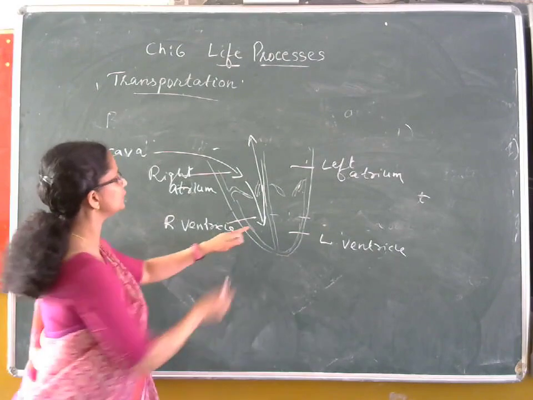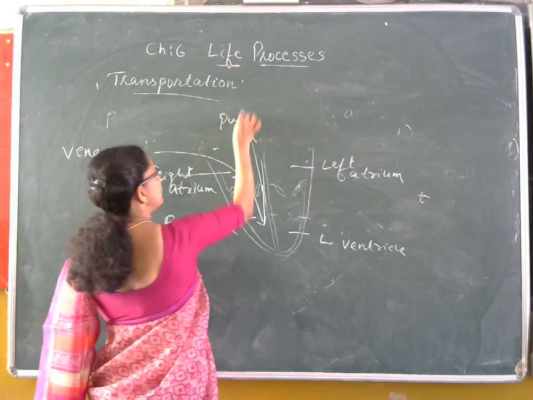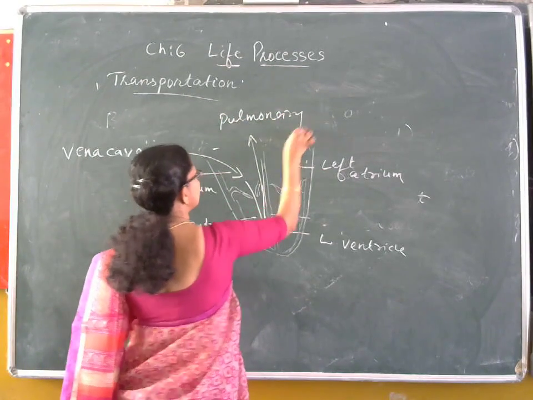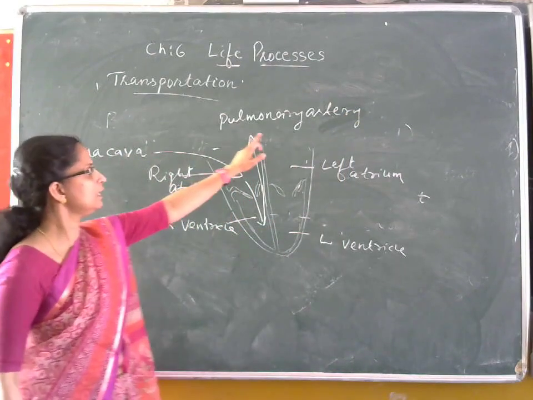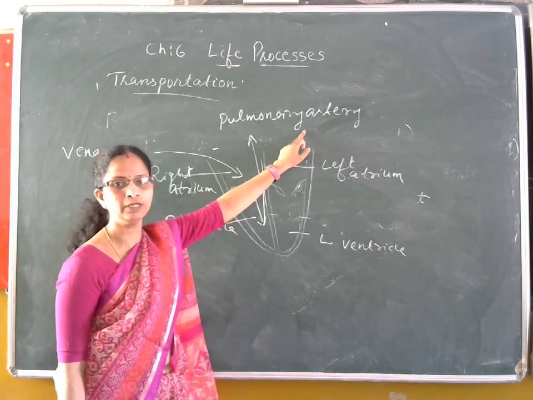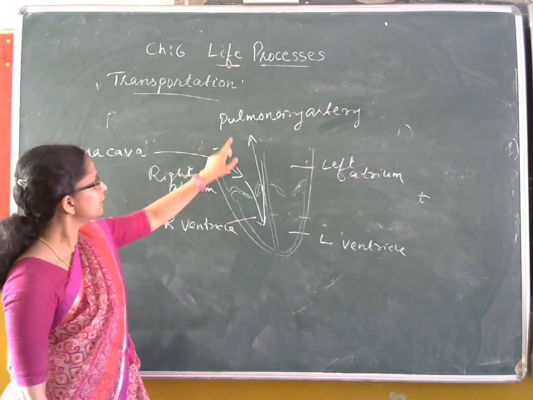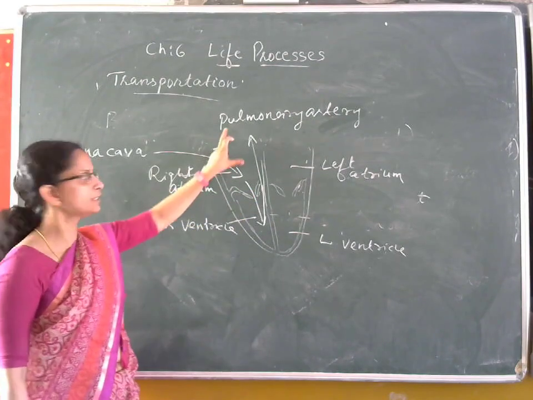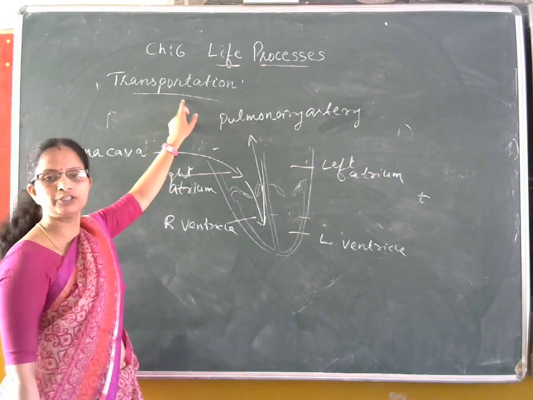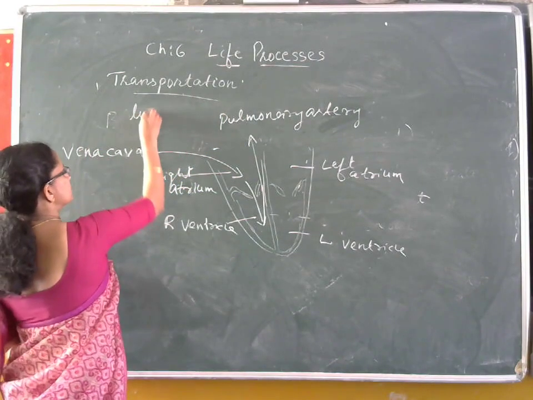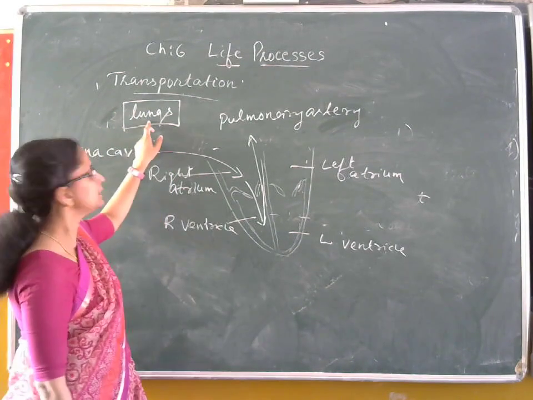The CO2 rich blood from the right ventricle is pumped into a blood vessel known as the pulmonary artery. That we have seen now is an exception. All arteries carry oxygenated blood, but the pulmonary artery carries carbon dioxide rich blood. Since it starts from the heart, it is an artery, and this pulmonary artery carries this deoxygenated blood to the lungs.